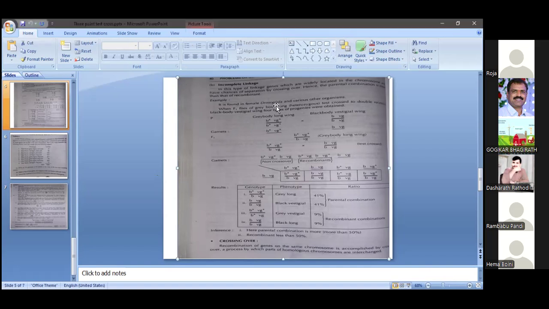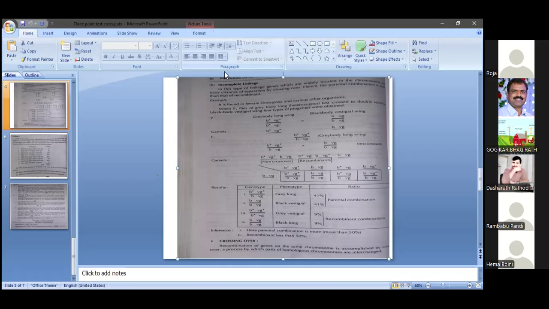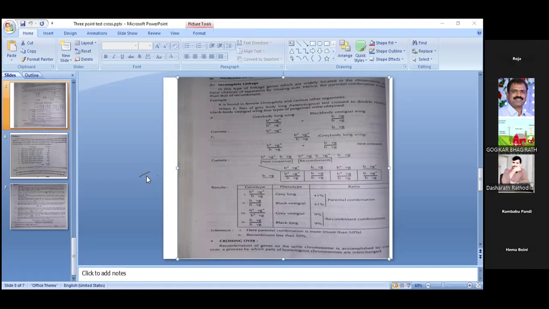For example, I will go through this problem. See here, the number of recombinants is, for example, 9 plus 9, we can say 18.